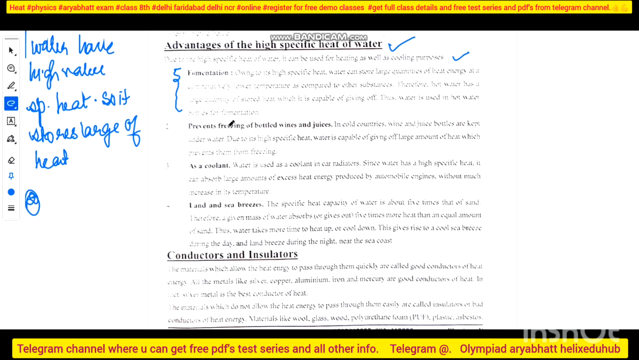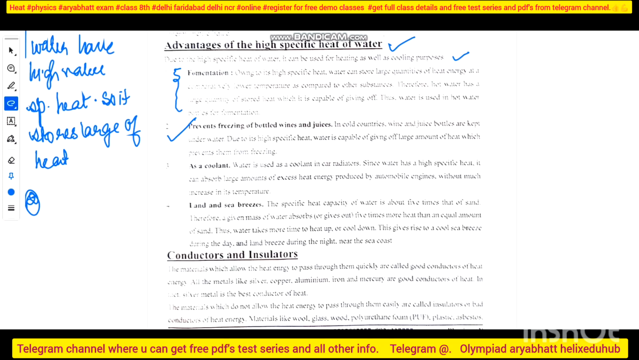To prevent freezing of bottled wines and juices. Since water has a high value, in cold countries wine and juice bottles are kept under water. Why? Because water has high specific heat. So water is capable of giving a large amount of heat, right? So it prevents them from freezing. Clear? Third point, it is used as a coolant. Why? Because water is used as a coolant in car radiators.